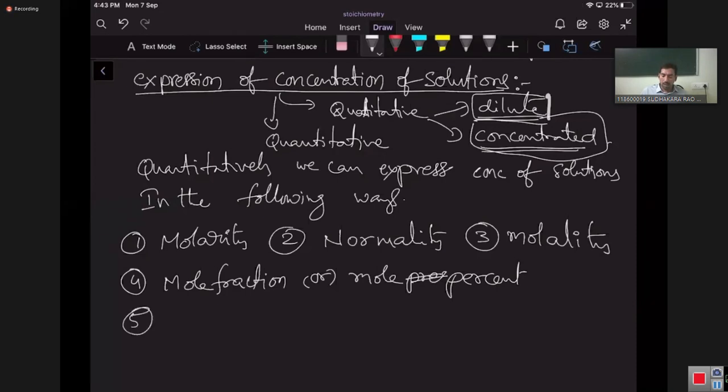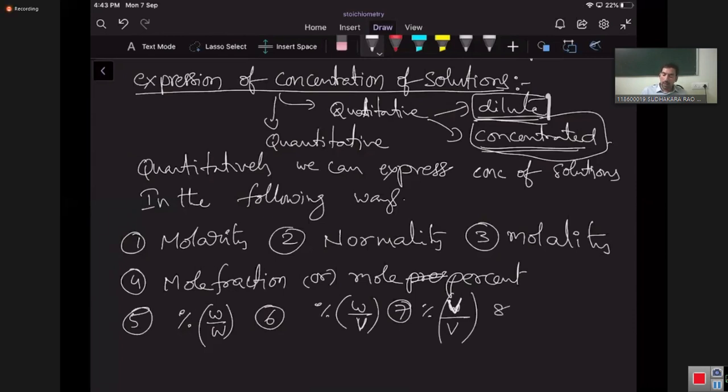Fifth one, percentage: weight by weight percentage. Sixth one, weight by volume percentage. Seventh one, volume by volume percentage.